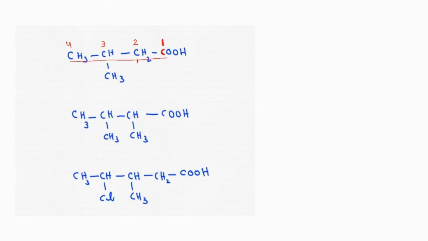Now a substituent is also present. This should be told first as a prefix. What's the name? 3-methyl we will write. Then the root word: 4 carbon atoms are there, so the root word is but. It was butane earlier; we drop the E and attach oic acid. 3-methyl butanoic acid. That's the name of the compound.